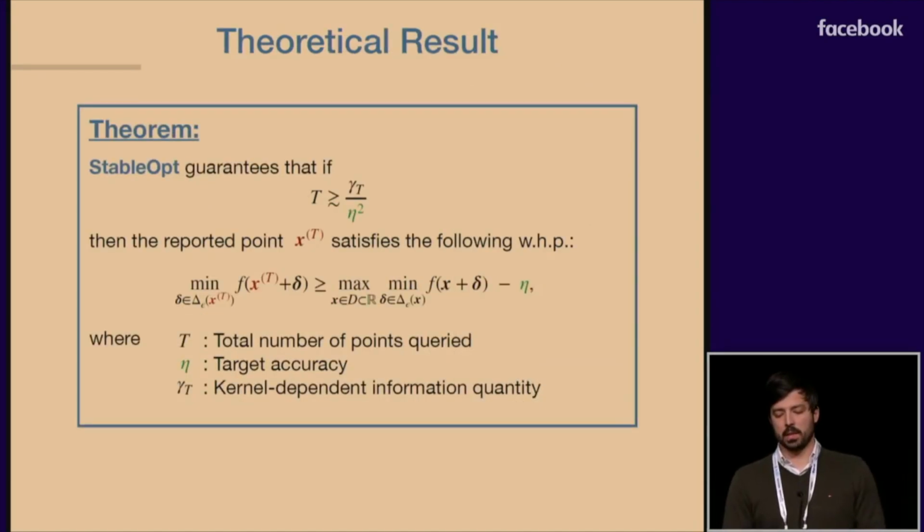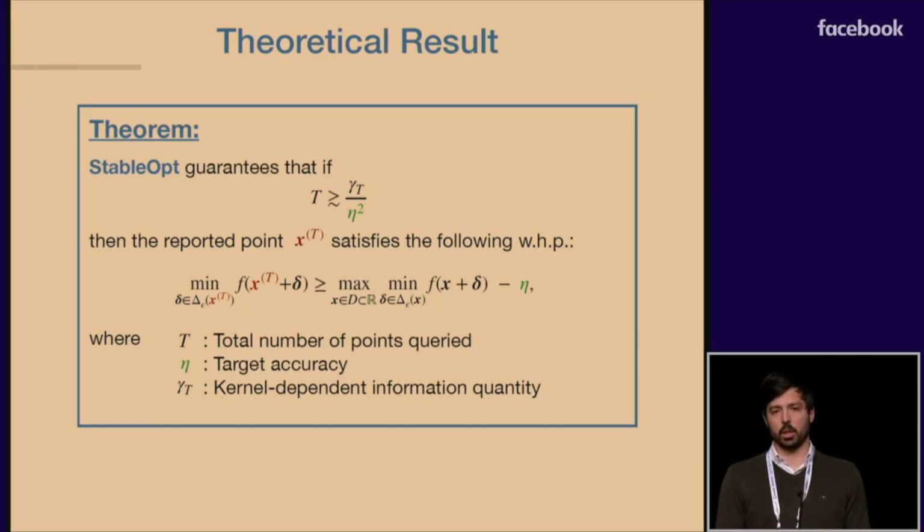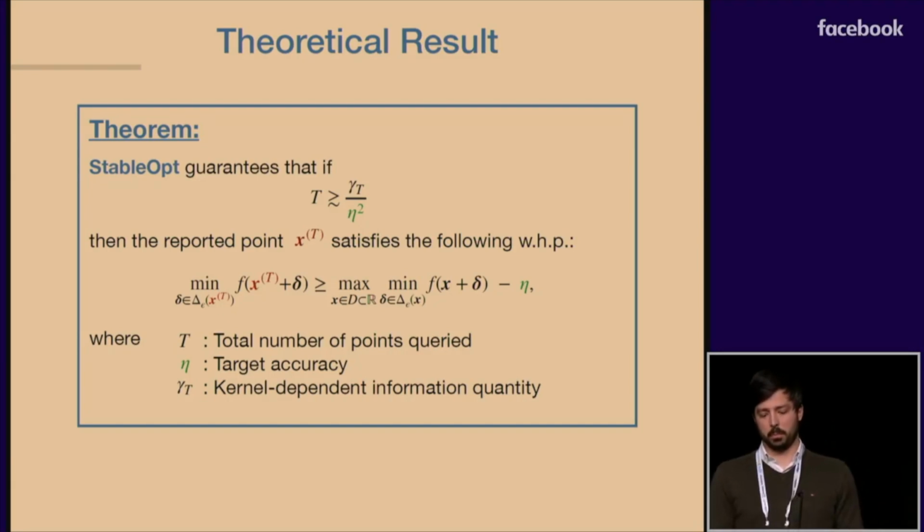Our main theorem states that if you use StableOpt to sequentially query the unknown function sufficiently many times, then we can report a point x_T such that the perturbed function value of this point is at least the optimal perturbed value minus some target accuracy that we denote with eta. We can observe that the total number of points that we need to query, denoted with capital T, depends on the target accuracy that we want to achieve, but it also depends on the kernel-dependent information quantity, denoted by gamma. So this theorem works for general kernels, but in our paper, we also provide the kernel-specific bounds.